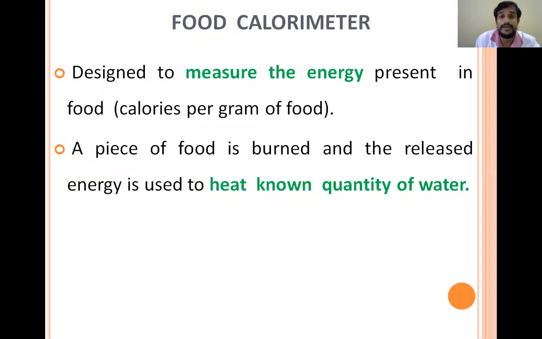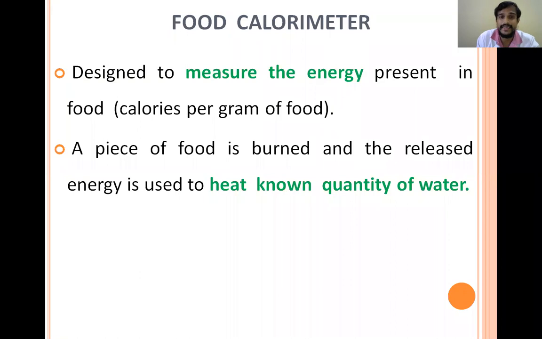When it is burned, some energy is released. This energy is used for heating a known quantity of water. So to estimate the energy, the principle of the calorimeter is that a piece of food is burned and the energy released from this burning is used for heating a known quantity of water.